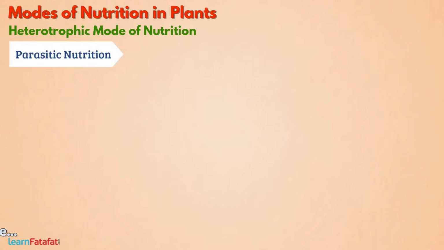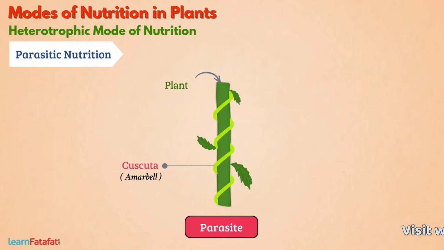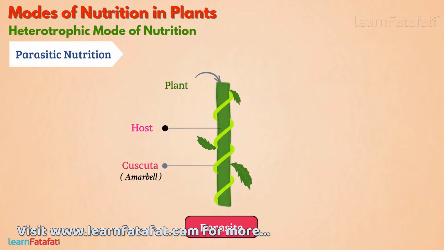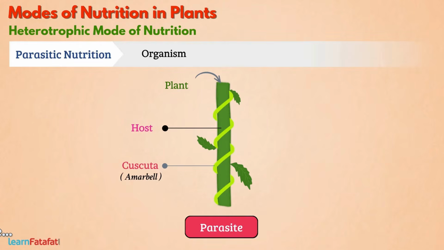Parasitic nutrition. Some plants like Cuscuta, locally called amarpale, grow over other plants and obtain nutrients from them. Such a plant is called a parasite, and the plant over which it grows and obtains nutrients is called the host. Such a mode of nutrition in which an organism obtains nutrients from another organism's body is called parasitic mode of nutrition.